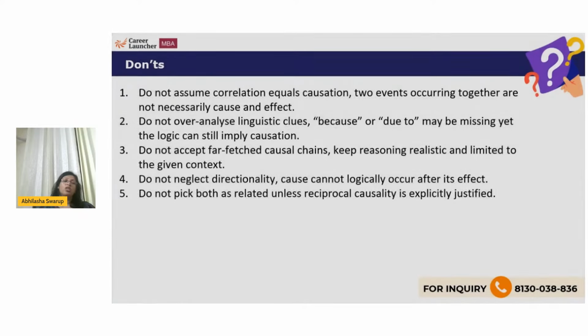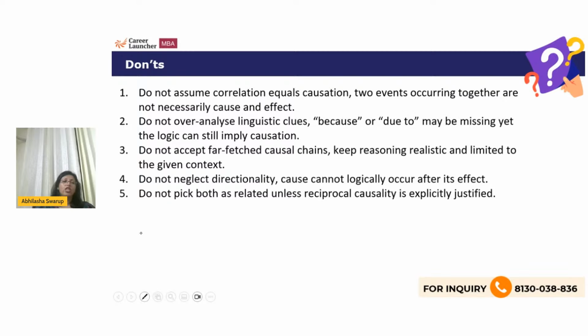For the don'ts, do not assume correlation equals causation. Just because two things are happening together, one and two at the same time, they're correlated, not necessarily causal. Let's assume if one happens before two, again, it's not necessary that there is a causal relationship. Do not overanalyze linguistic clues, because even if a cause-effect word is missing, the logic can still imply causation. So even if there is no cause-effect word, there can still be an implied causation.